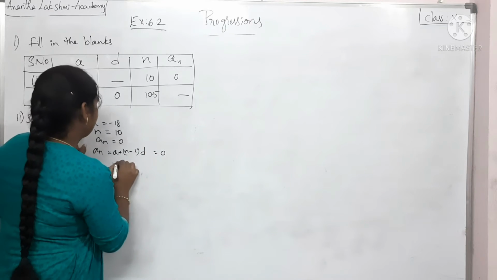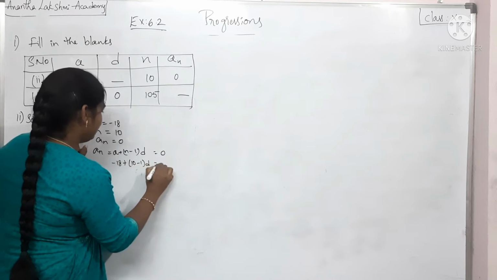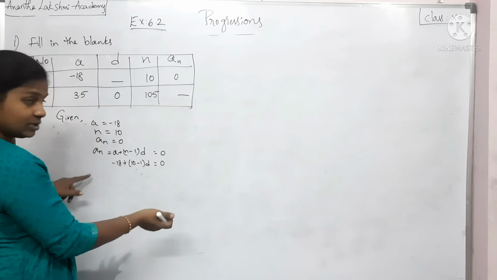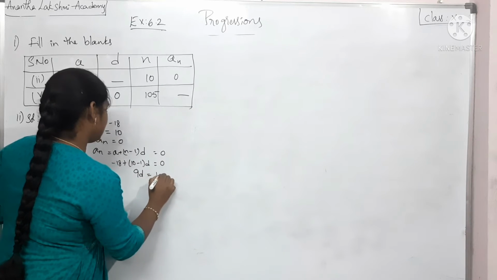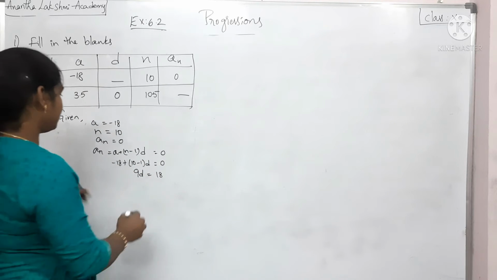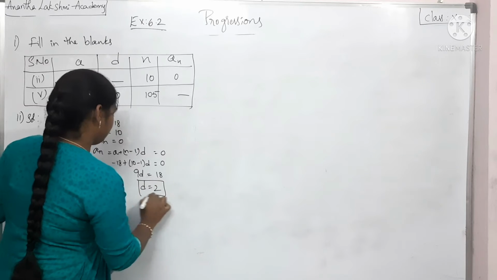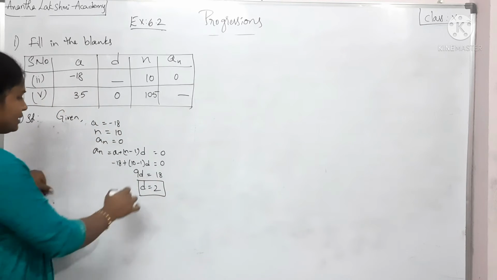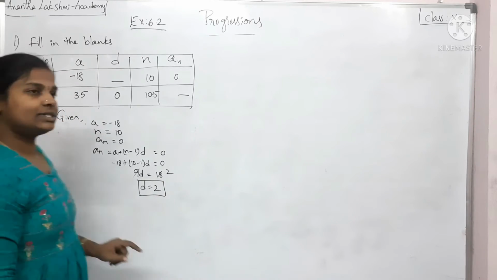So a is minus 18, plus (n is 10, minus 1) into d, is equal to 0. So this 18 I am going to send to that side, and it becomes plus 18. And d is equal to 2, as 9 2s are 18. Okay, that is about the second bit.